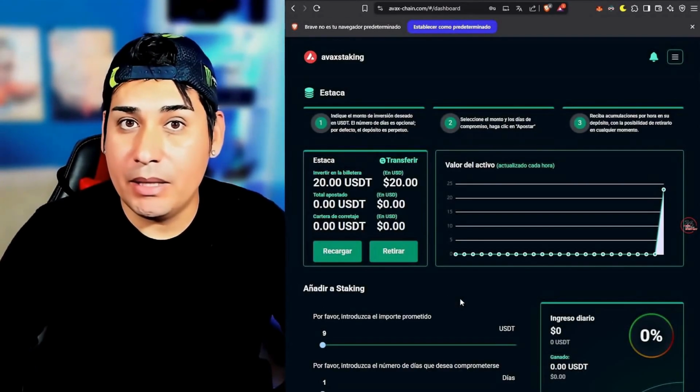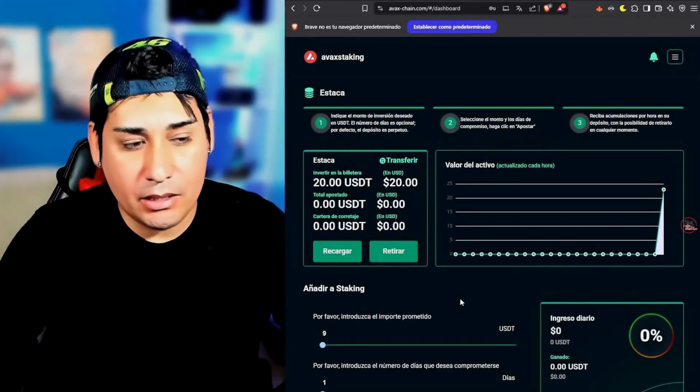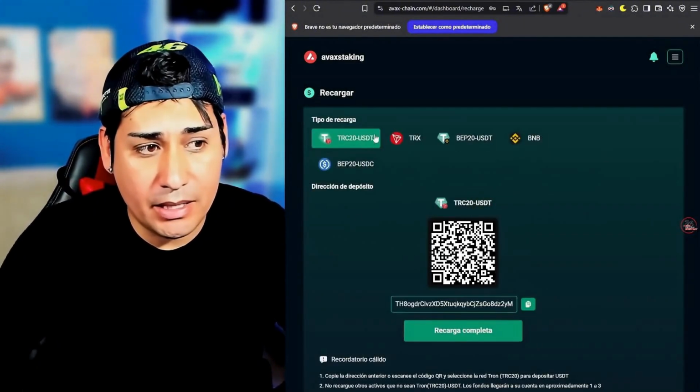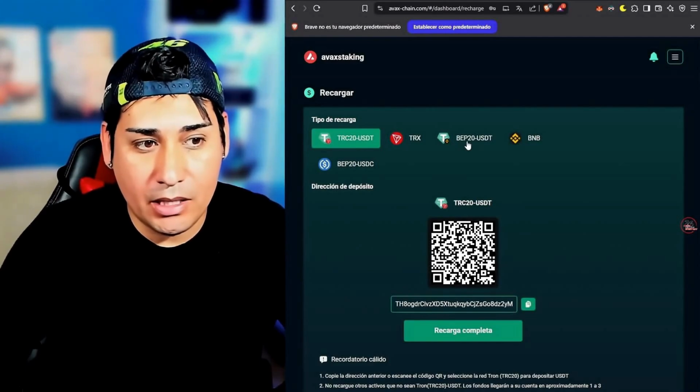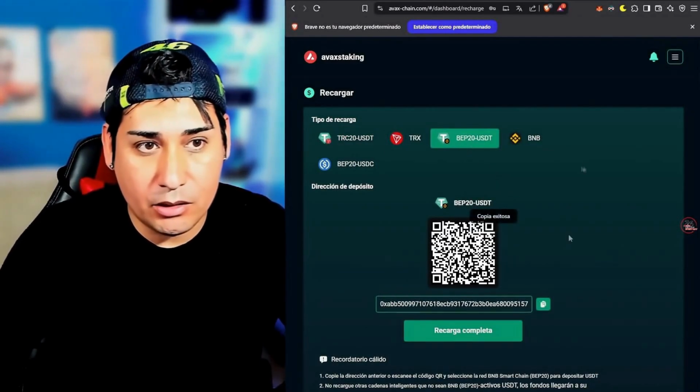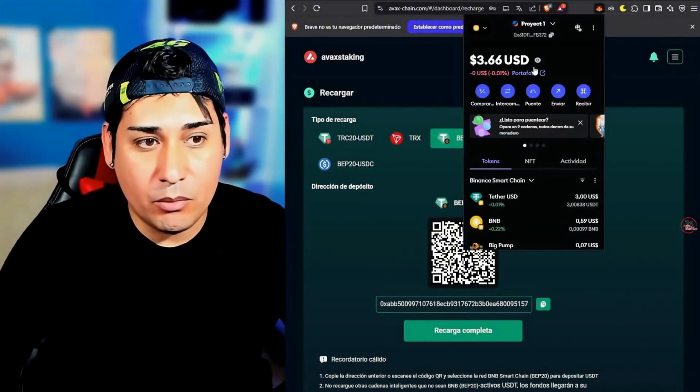So now I'm going to explain how to make the recharge, which is extremely easy. We simply click on recharge, which is right here. We will do everything in real time. We can select TRC20, but we are going to select B20 USDT again to make the deposit. We copy this address that we have here. We simply go to our MetaMask wallet. We go to the send section.